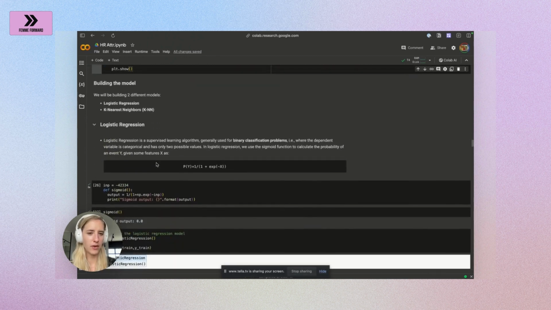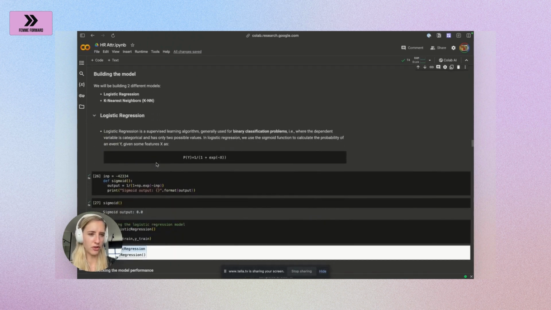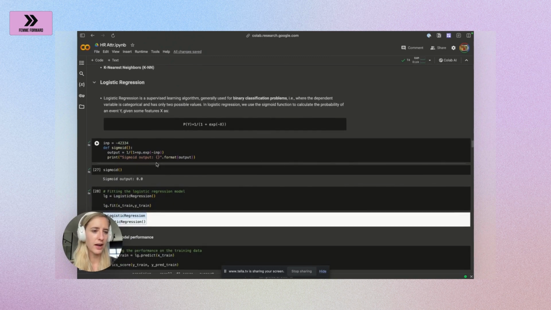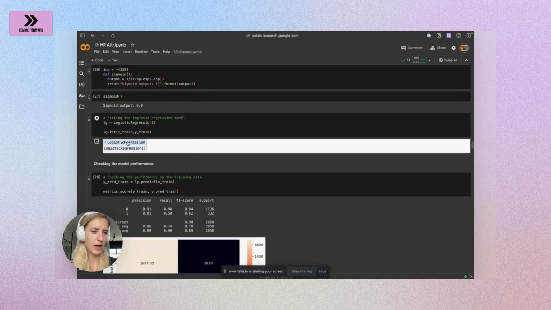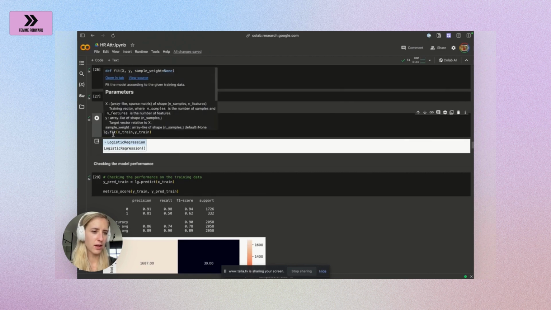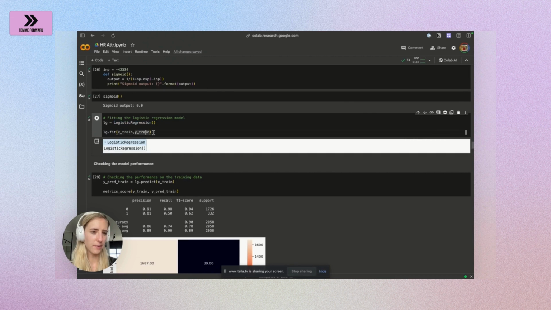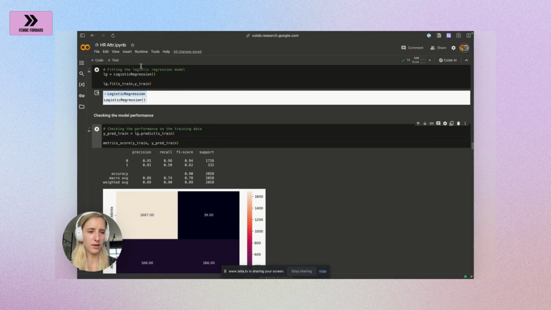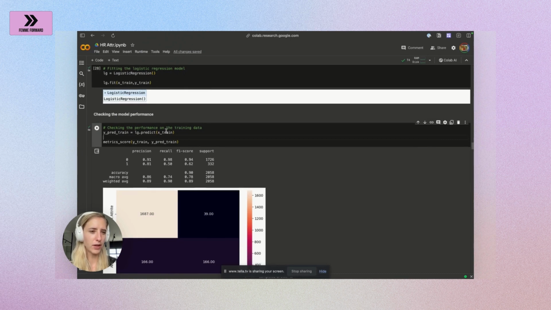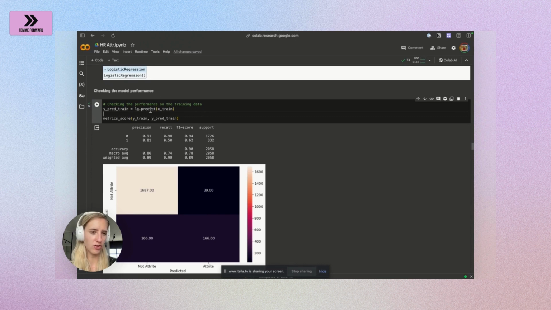Since this is a classification problem, we're going to use logistic regression. Remember, logistic regression is one of the most common types of models to be used for these classification problems. So predicting yes or no, that's a class. Not going to go into the sigmoid function that much now, but you can just use here the function logistic regression. You're going to fit your model on the training data. So that's what you do here. And then you're going to just check the model performance. So this is basically nice. Python is doing the entire modeling for us. We just need to check the performance.